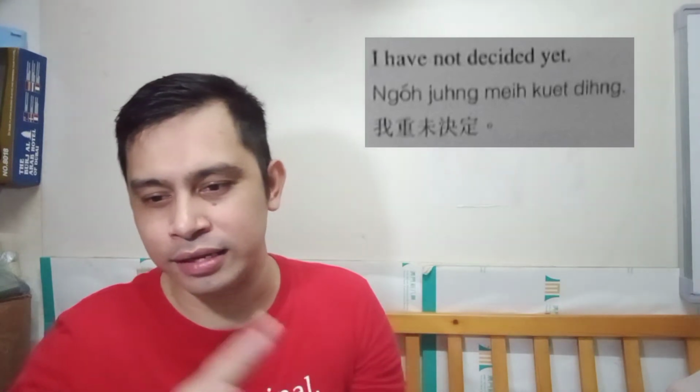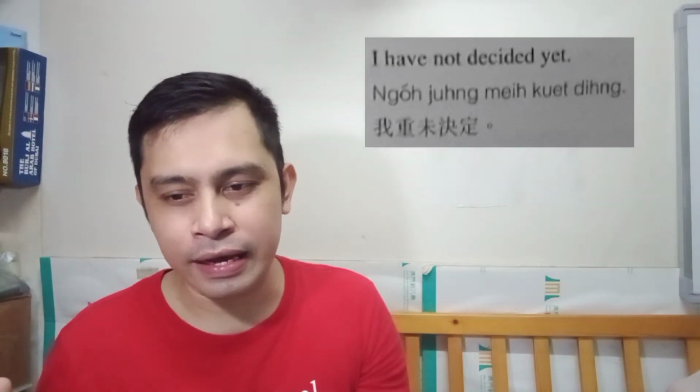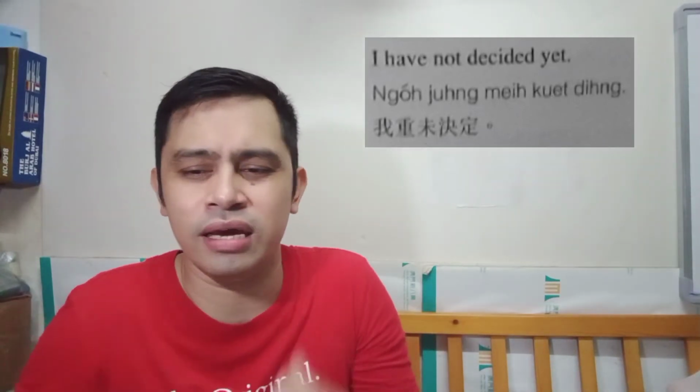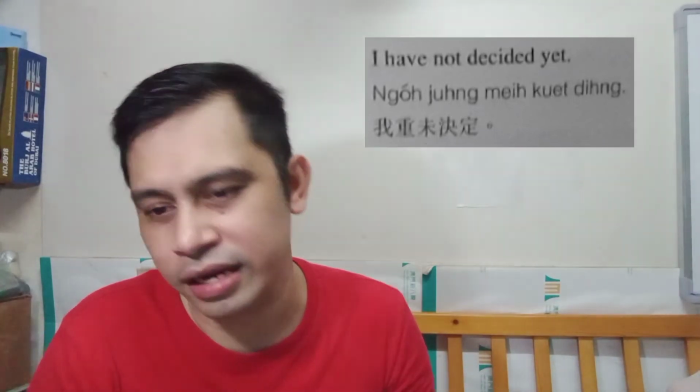Chung mei, that's not yet, no? So kuteng, I have not decided yet. Actually, the word chong, another insight, that is still. Another word, in English understanding, that is still. Ngo chong mei, I'm still have not decided yet, something like that. I have not decided yet.